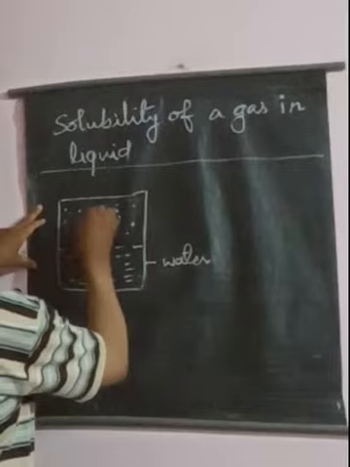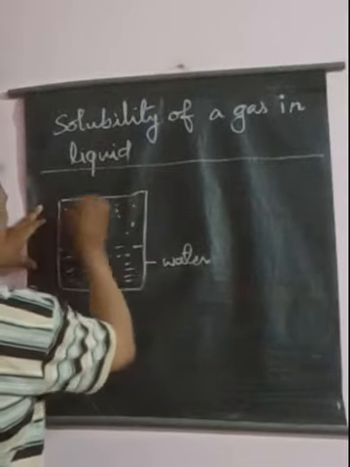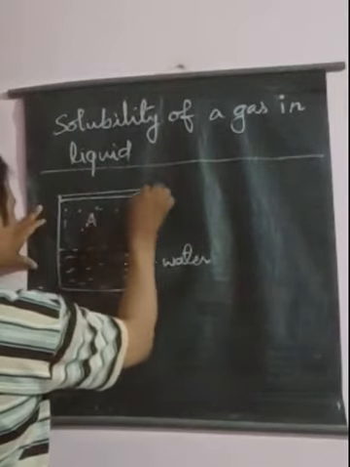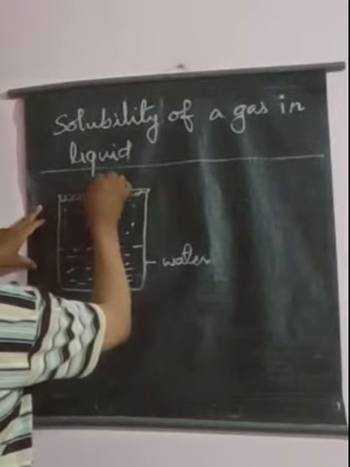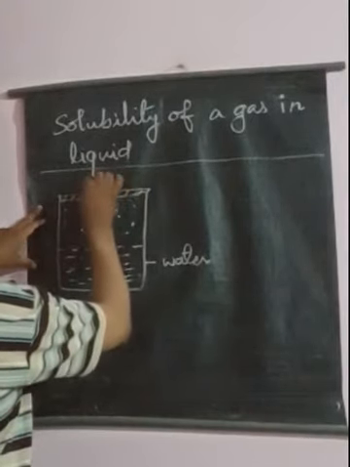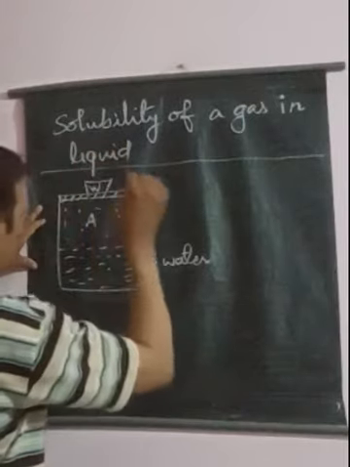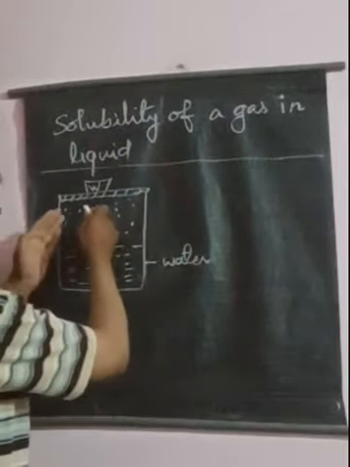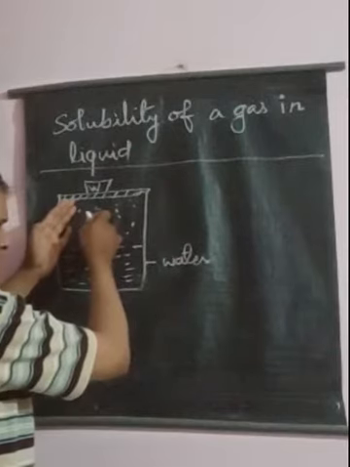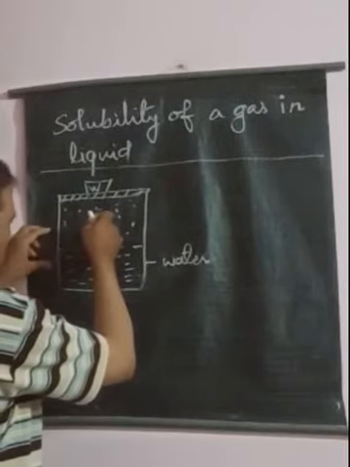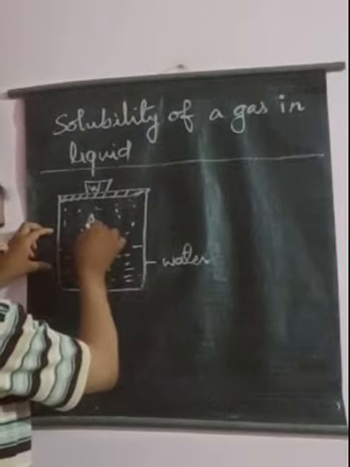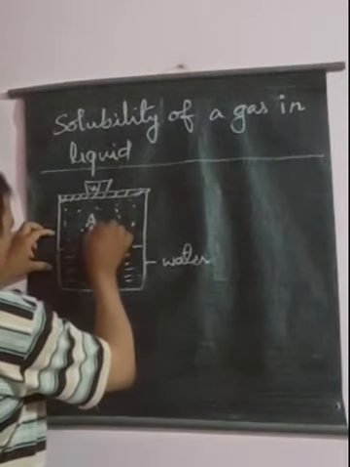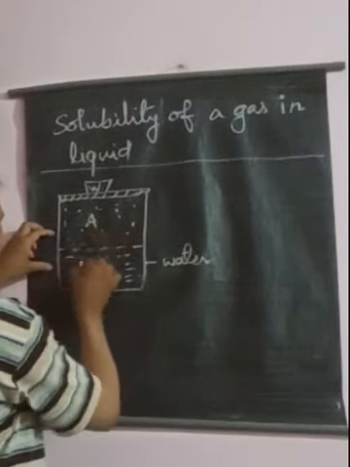Suppose the gas is A, and a particular weight is present over this gas. So the solubility of this gas A depends upon the pressure of that gas A. Suppose the partial pressure of the gas is PA.